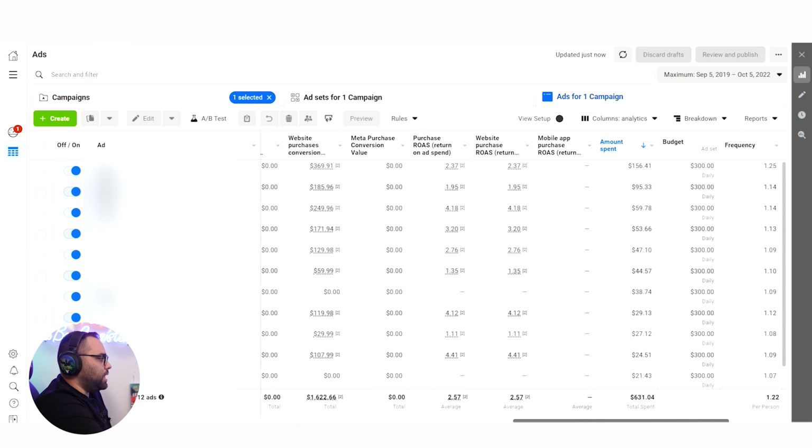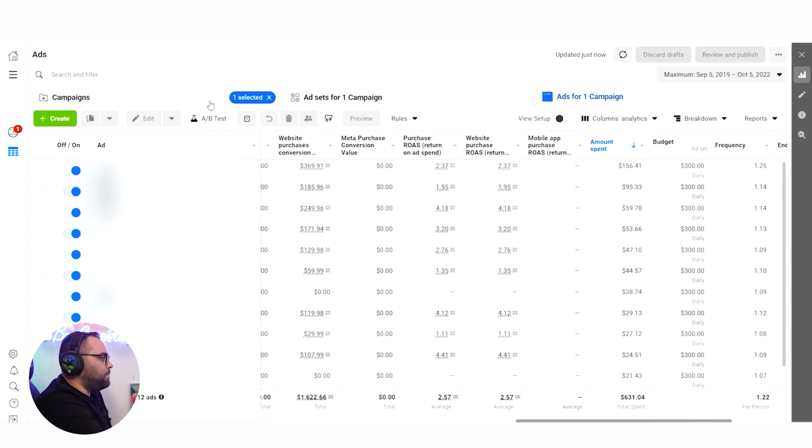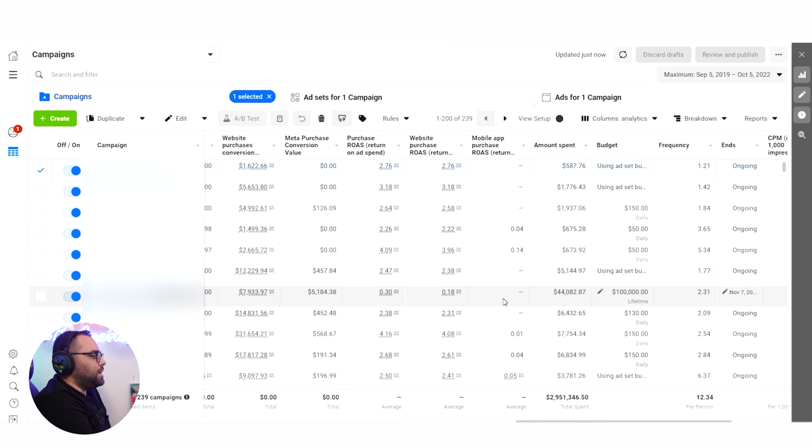I think that this is also another thing that I will do. I won't be only using Advantage Plus, but I will be using Advantage Plus crazy method in order to scale when I'm having some very good results. And this is my update. This is another idea and another approach.